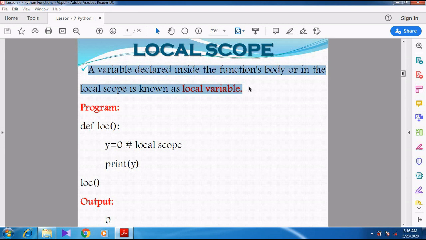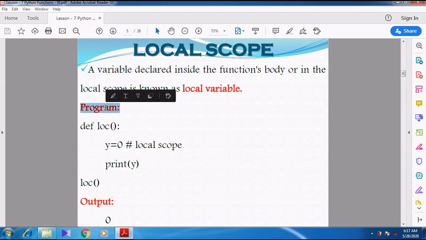Those are also local variables, because they are not accessible outside the function or outside the loop. They are accessible only inside the function. These types of variables are called local variables.